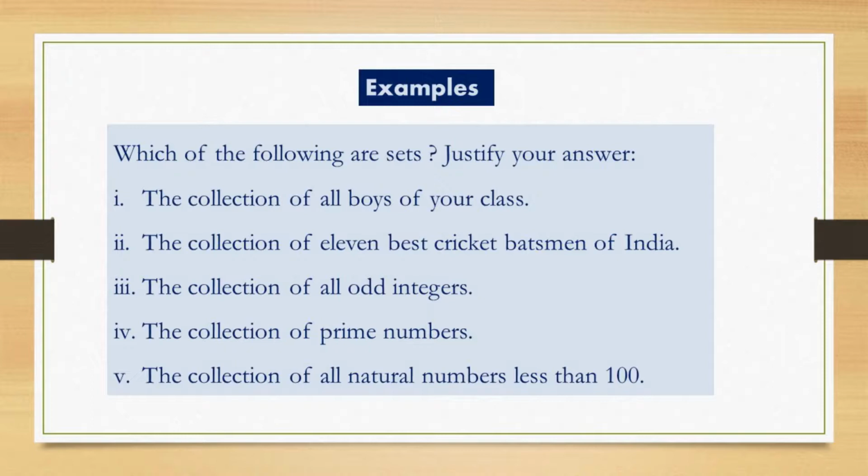Example 5. The collection of natural numbers less than 100. So you see, natural numbers are again a standard set. If we choose the first 100 natural numbers, that is the same for everyone. So again, this is a well defined collection, and hence this is also a set.